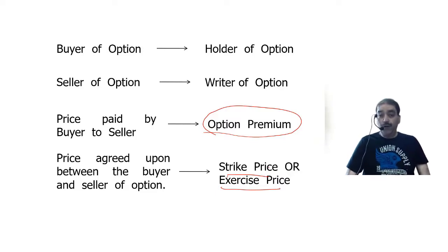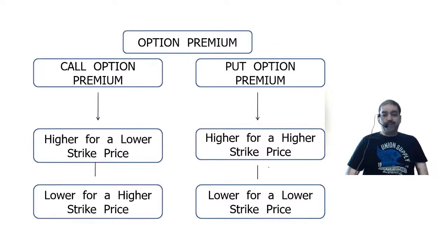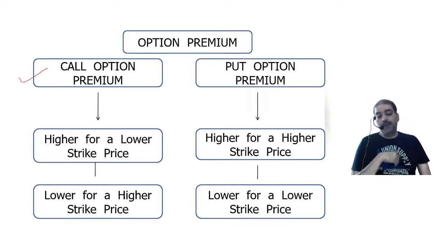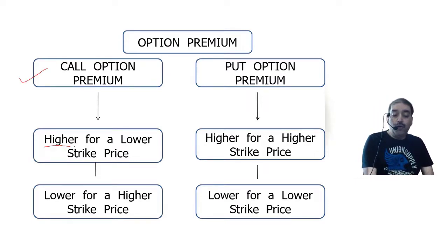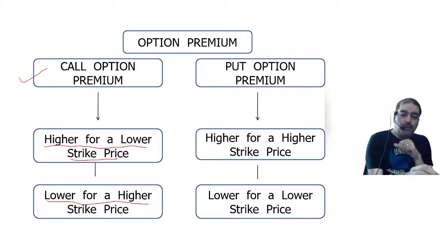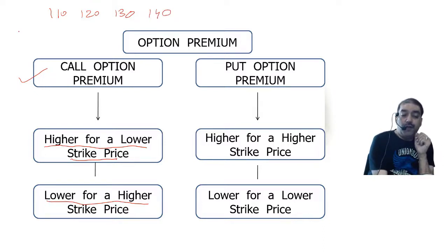Okay? Now let us look at this particular principle that I am going to show you. For a call option, the premium is higher for a lower strike price and lower for a higher strike price. Example. Suppose the strike prices are 110, 120, 130, 140. I am standing here.